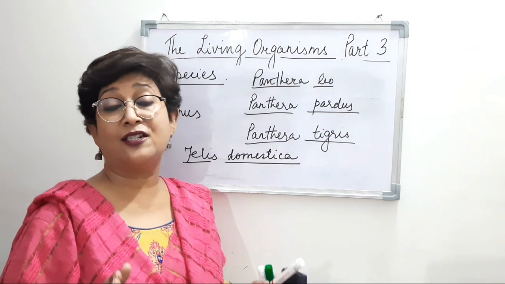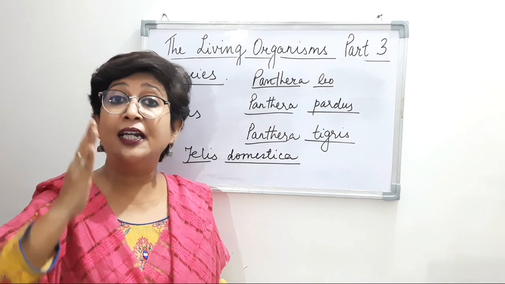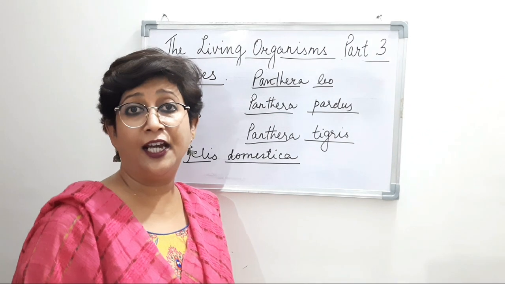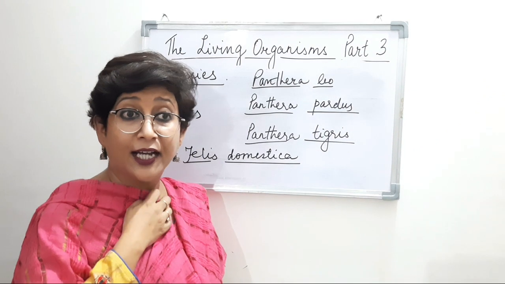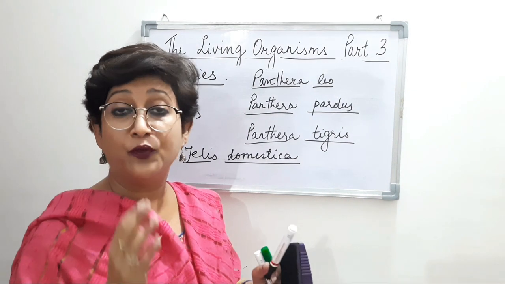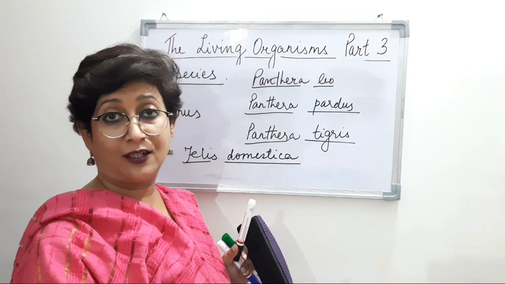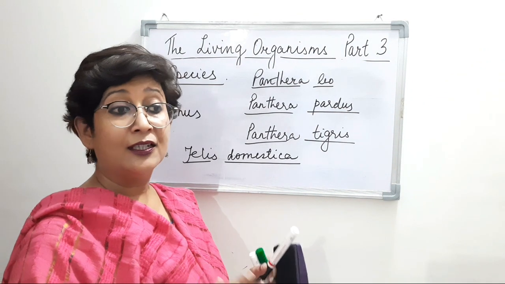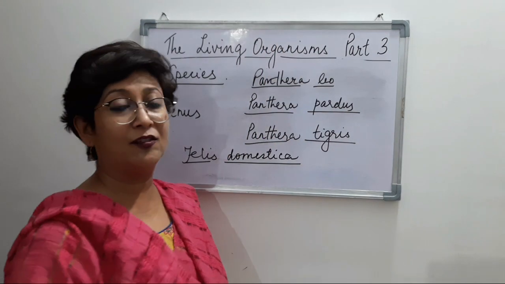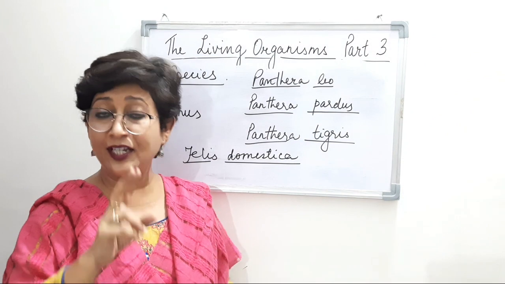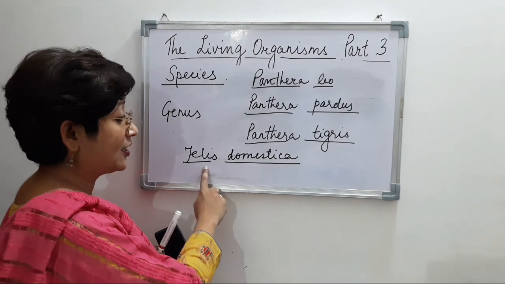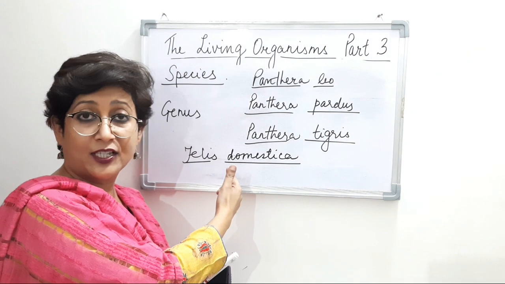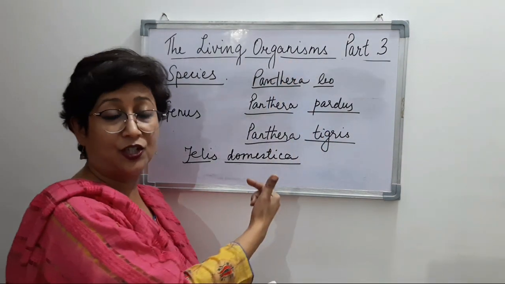And studies tell us that 95% of their DNA is similar. That means there is a similarity between Felis domestica and the genus Panthera. Now, when there are similar characteristics between these two genera, Felis is the genus, the first name is always the genus, and Panthera is the genus.